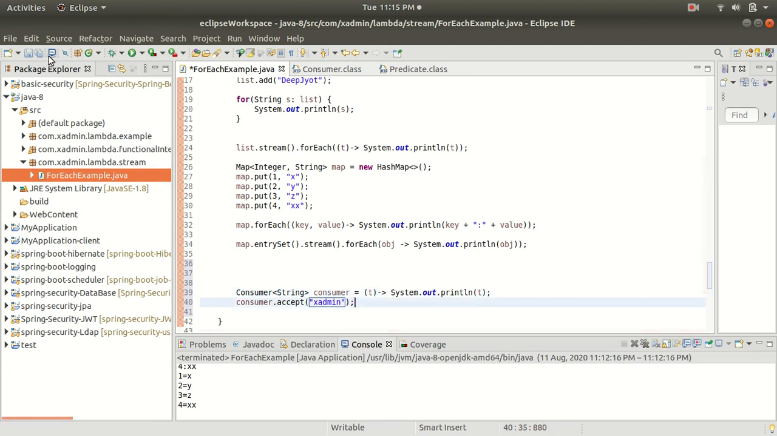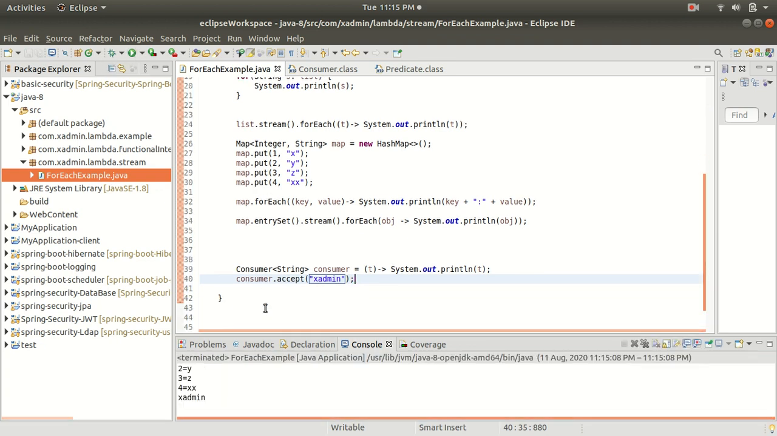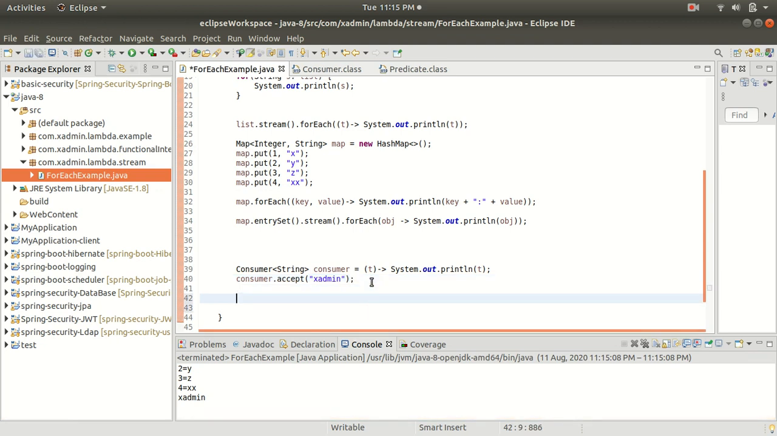Let me show you the output. You can see that we are getting xadmin. So this is how the Consumer works. It has just printed xadmin. Whatever input we give, it will just print that.